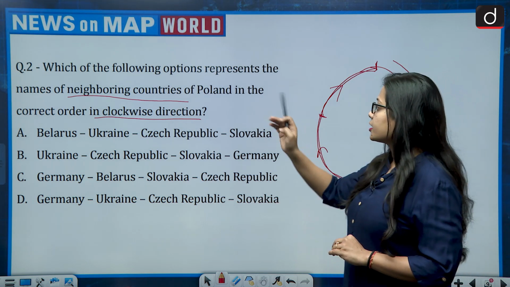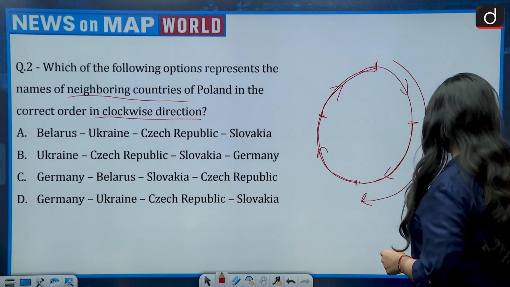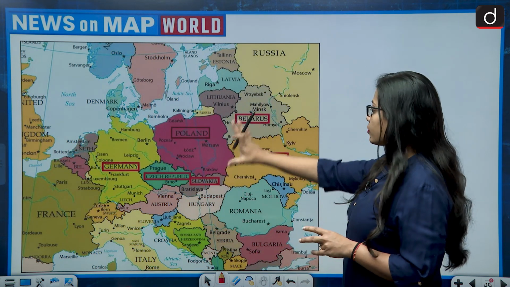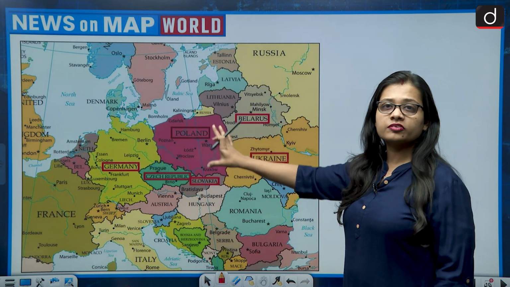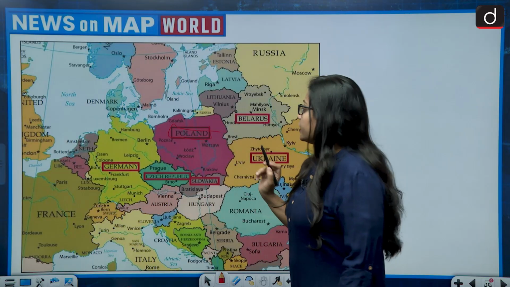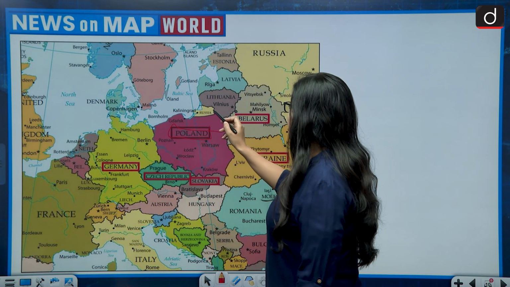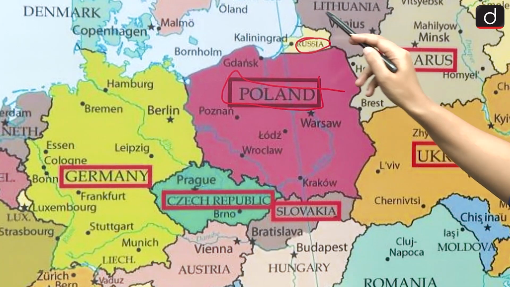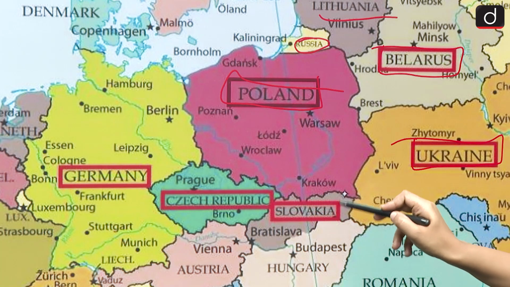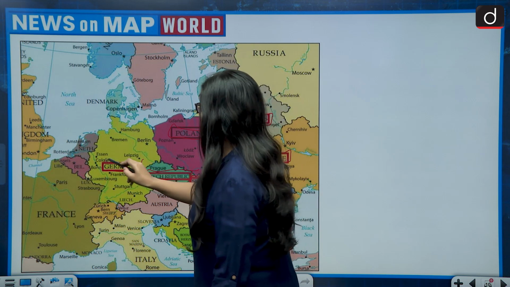Now let's see the neighboring countries of Poland. So there are 4 options. Let us first see the map. So Poland is a European country, and if we look at the map of the Europe and Poland neighbors, so this is the map which we get. So this is Poland, and if we look at the neighboring countries of Poland, so the countries which are neighbors of Poland are Russia, then we have Lithuania, Belarus, Ukraine, Slovakia, Czech Republic, Germany.